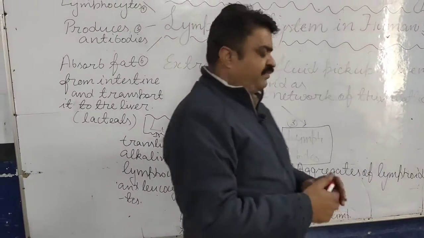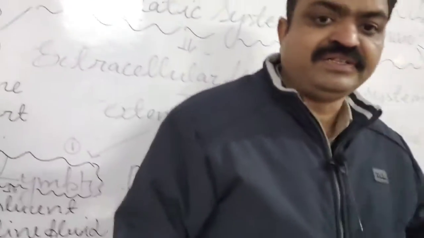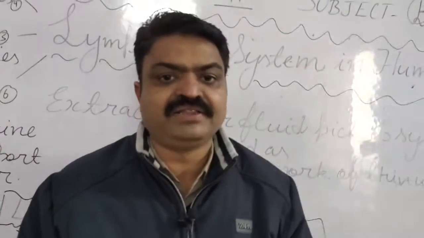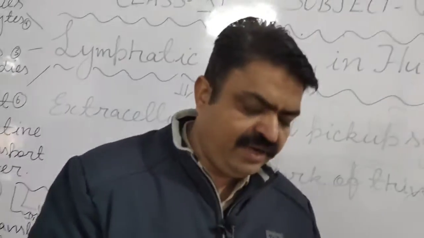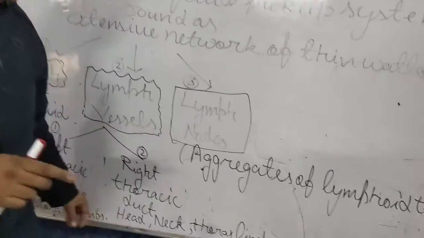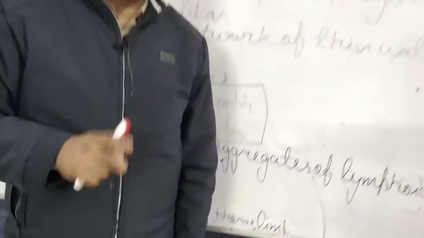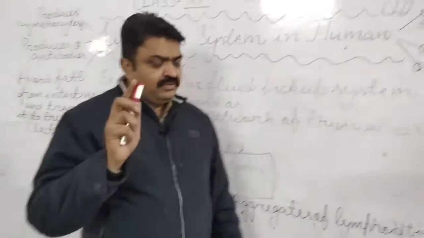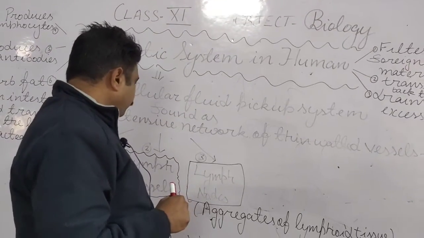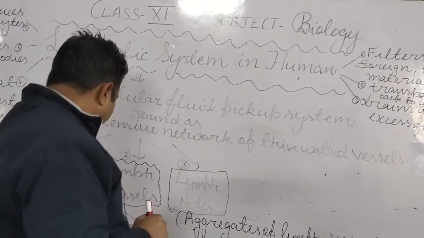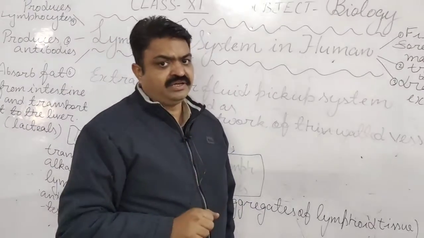The left thoracic duct is found on the left-hand side of the head, neck, and thorax and the forelimbs and hind limbs. So, lymph vessels are divided into two types: the left thoracic duct and the right thoracic duct.